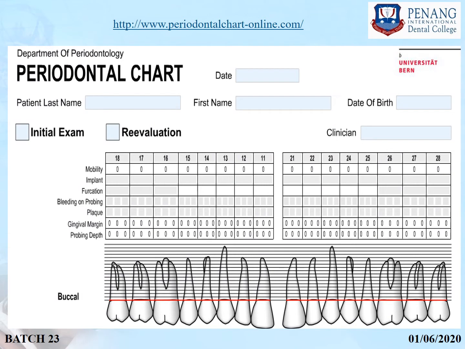Also, when you are doing this charting, this chart has to be done on the 6 sides per tooth. So this is only showing the buccal aspect of the maxillary teeth. Then it has to be done on the palatal aspect of the maxillary teeth, then the facial aspect of the mandibular teeth, and the lingual aspect of the mandibular teeth.